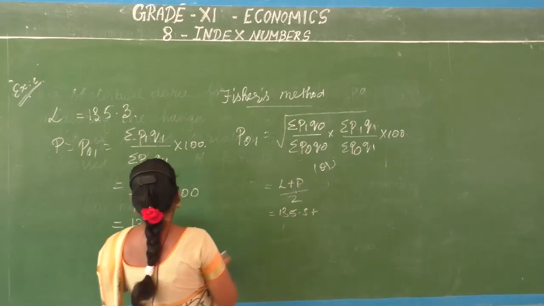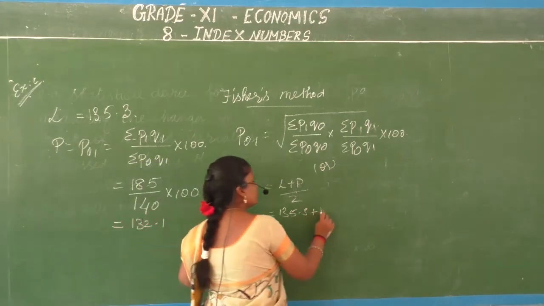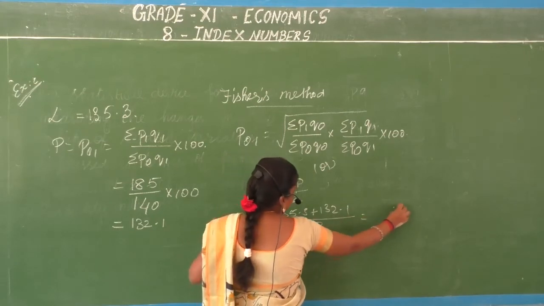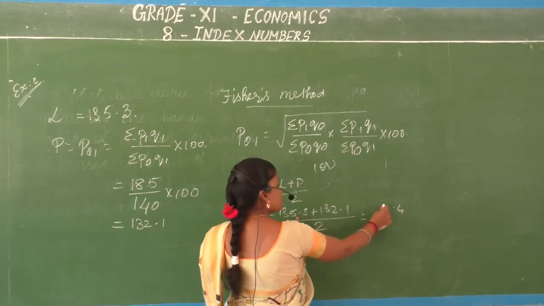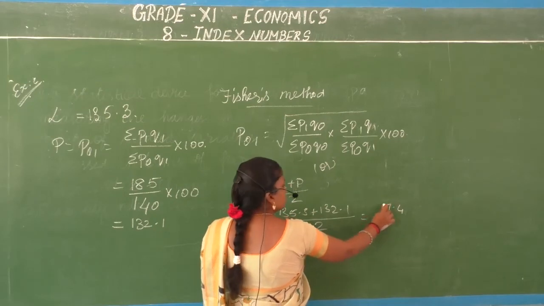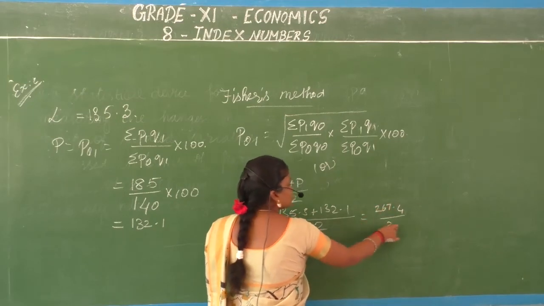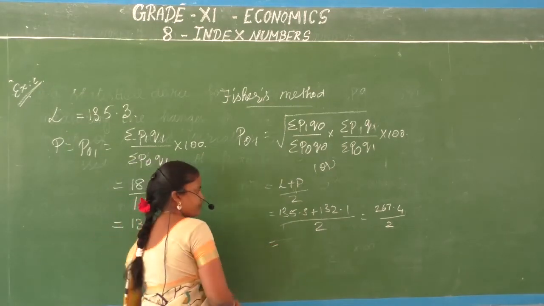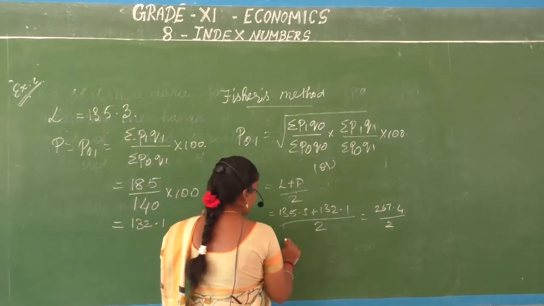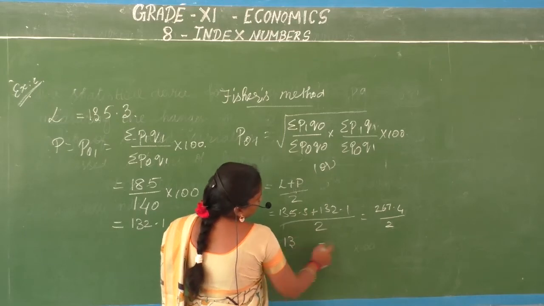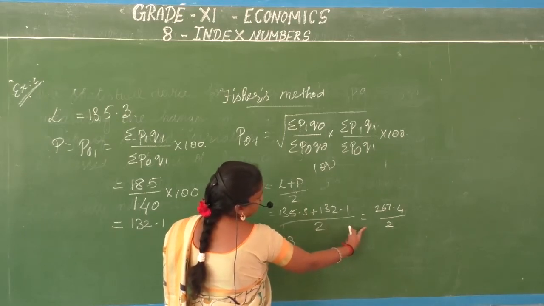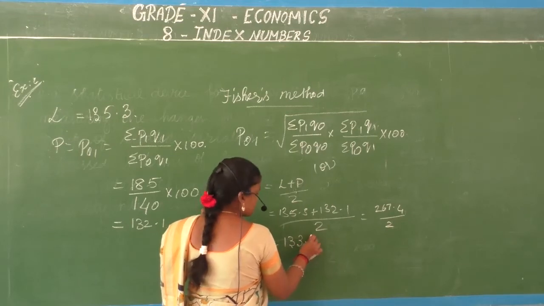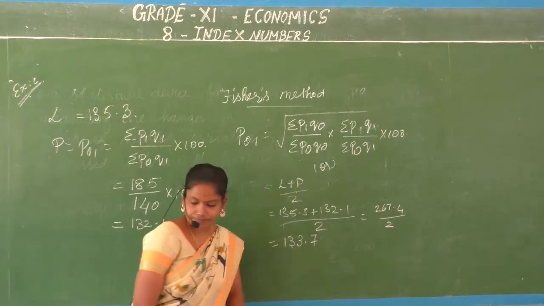135.3 plus 132.1 by 2. So your addition gives you 267.4. So you will get an answer of 133.7.